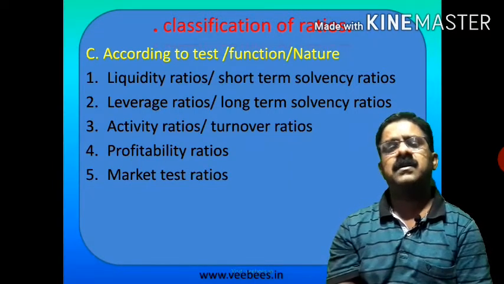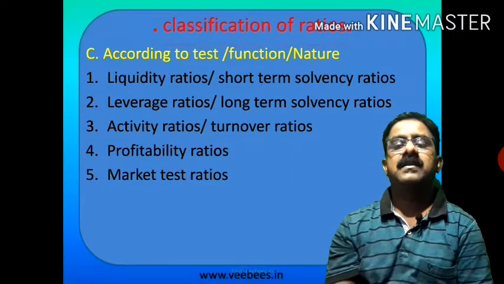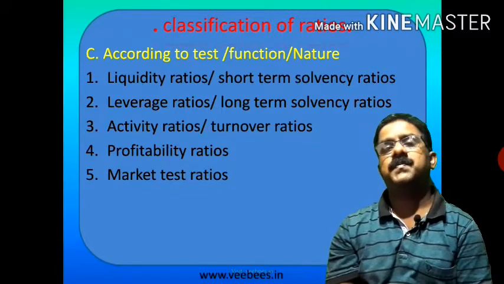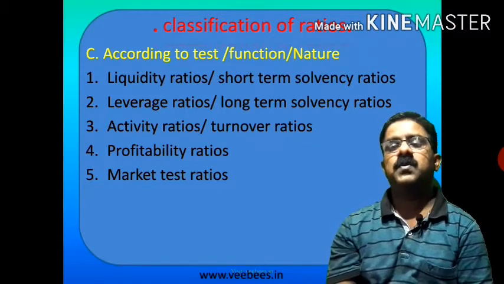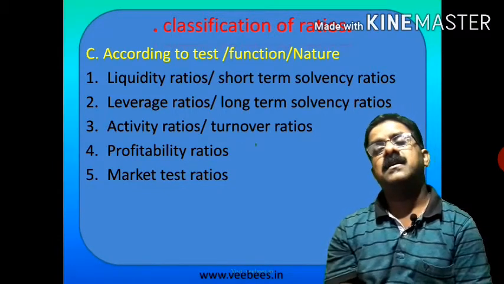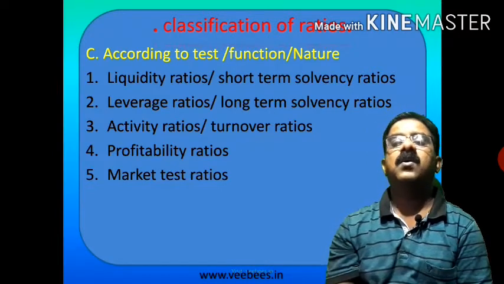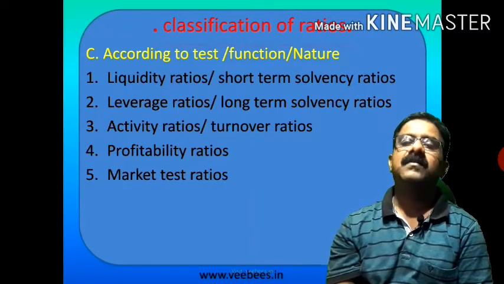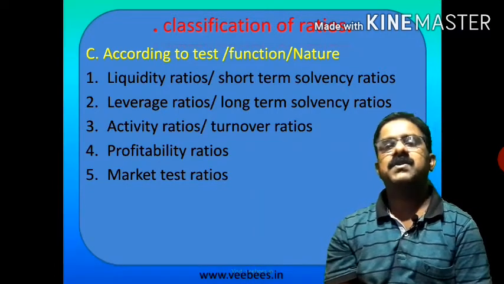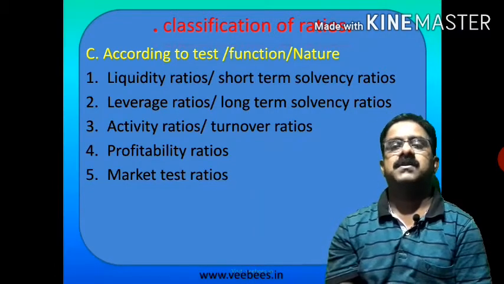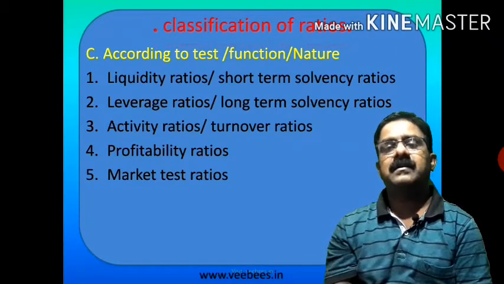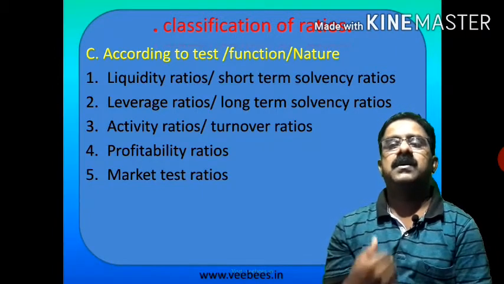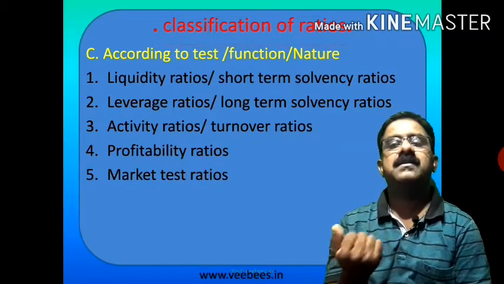That is why it is called liquidity ratios. Then second, leverage ratios, also called long-term solvency ratios. It identifies the long-term solvency position of the company. Then activity ratios, also called turnover ratios. It compares the turnover of stock, debtors, receivables, etc.